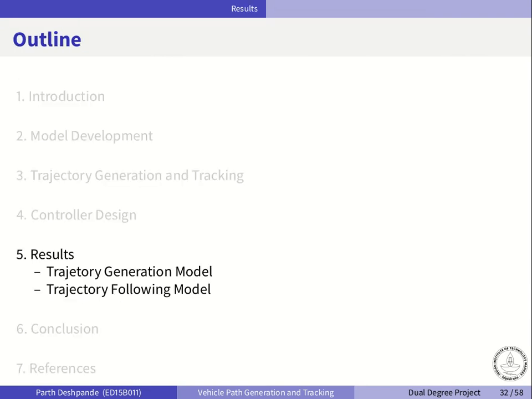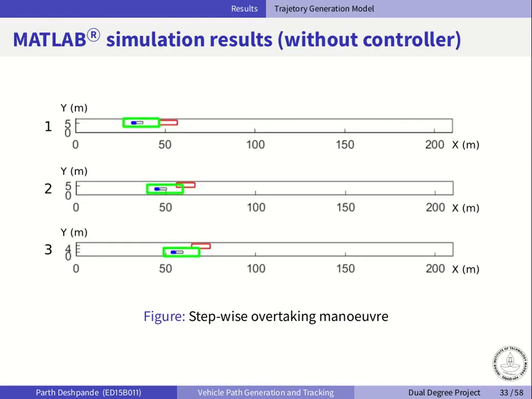So based on these formulations, let's move on to the results. Here the trajectory generation and the trajectory following models are simulated separately. This is because currently there is no solution which can integrate traffic and vehicle models accurately. So the trajectory generation model is tested in a simulator which is developed in MATLAB.